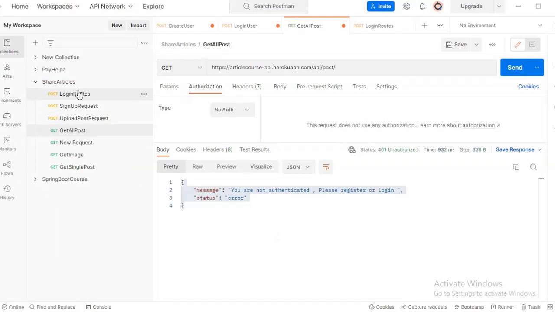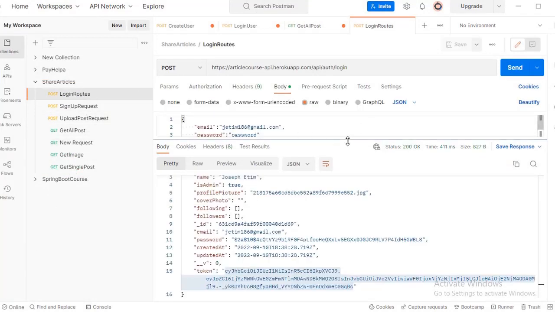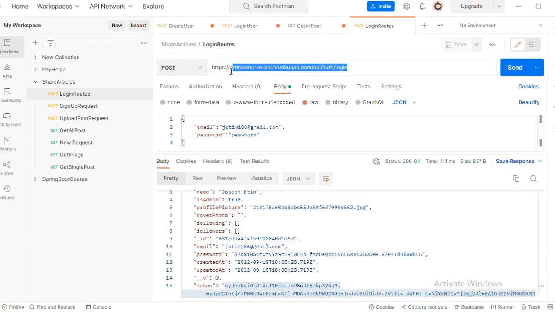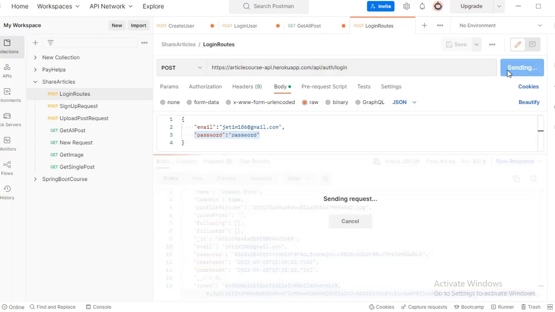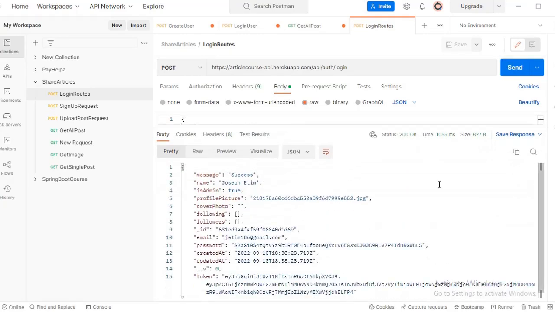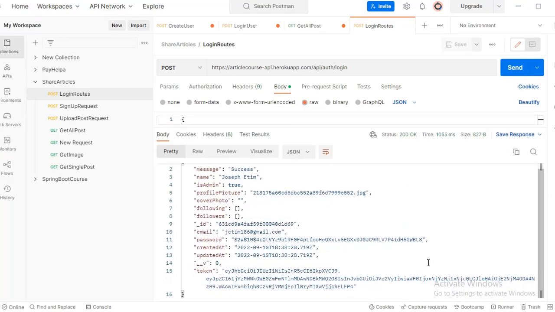All I need to do is go and log in. Remember, we have a login endpoint, right? The login endpoint is this. Here we go to raw, choose JSON, and pass in a JSON input as the object. Currently we have a user in the database. This is the email of the user, j81xs@gmail.com, and this is the password. If I click send, it goes to the database, logs me in, and returns the user details and the token.